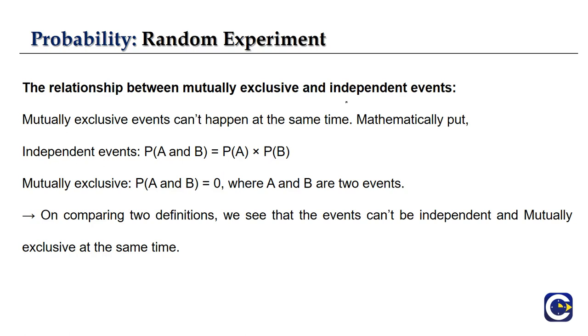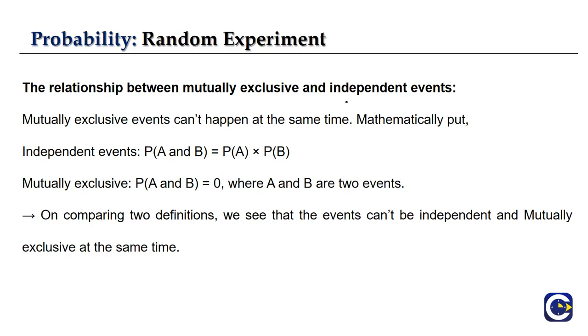By comparing these two definitions, we can say that events can't be independent and mutually exclusive at the same time, right? Because if they are independent, P of A and B can be written as P of A into P of B. But if they are mutually exclusive, they don't have anything in common, so it will be equal to 0.